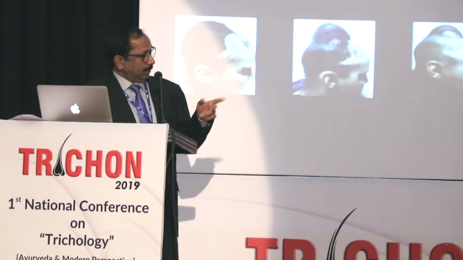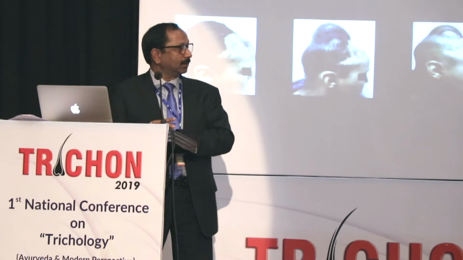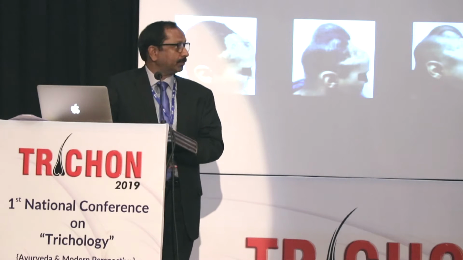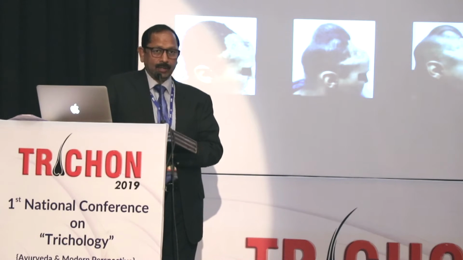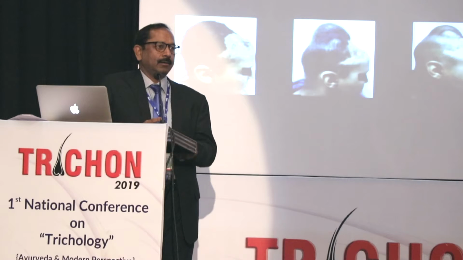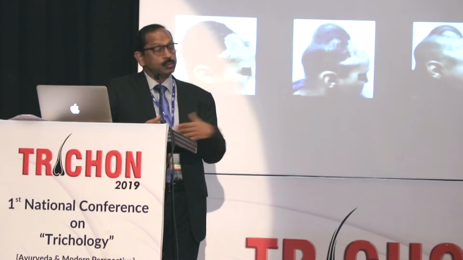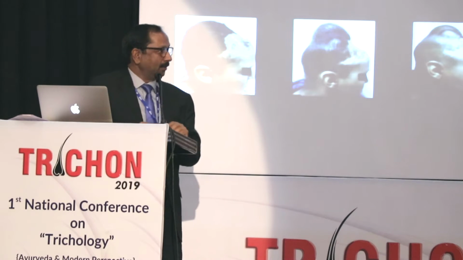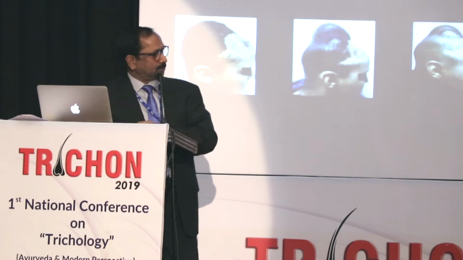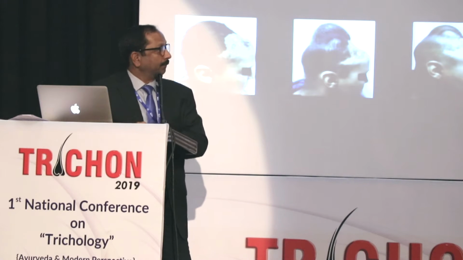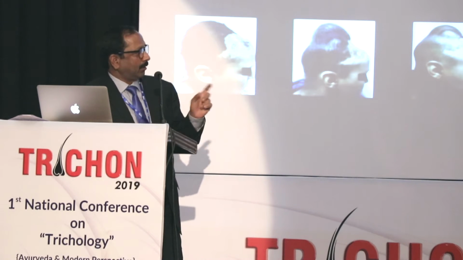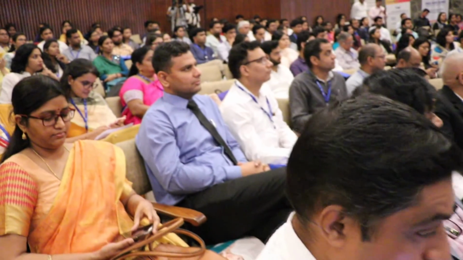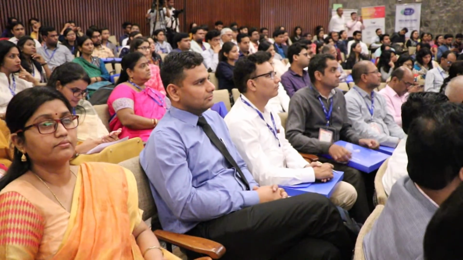If we see the first slide, these are the flaps taken from the side of the skull. One of the important flaps, which used to be popular and nowadays is not that popular, is the Juri flap. In the second picture, that is how Juri flaps are used for restoration of hair in this young gentleman, and it looks quite good.